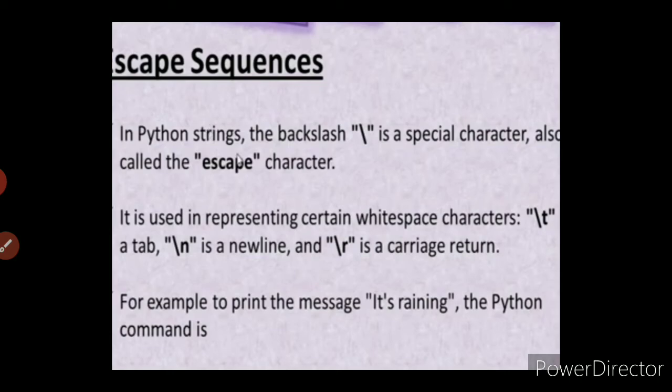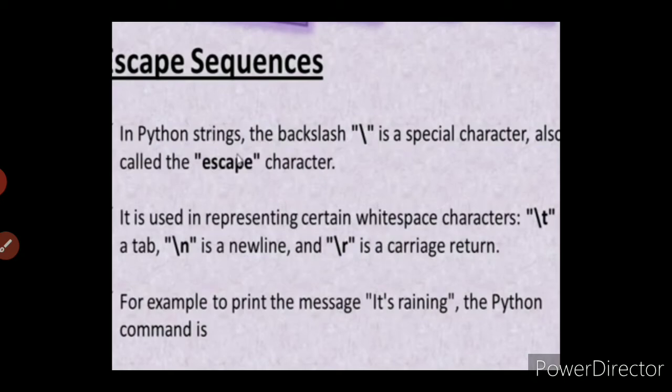Then escape sequence. What do you mean by escape sequence? A backslash symbol along with any character is called an escape sequence. In Python strings, the backslash is a special character, also called the escape character. So this is a one-word question: what is the escape character? Backslash is the escape character. Along with this backslash, any letter that comes is an escape sequence.